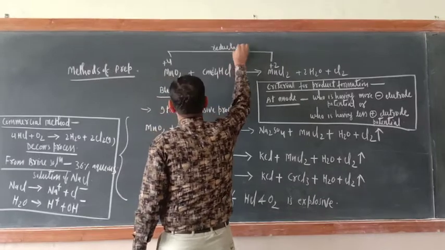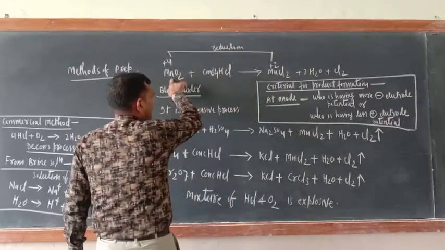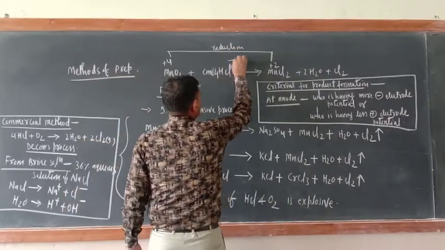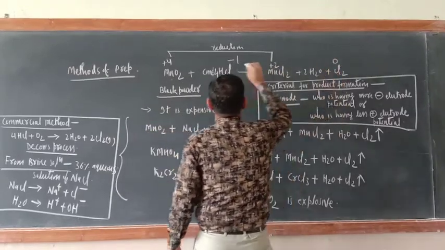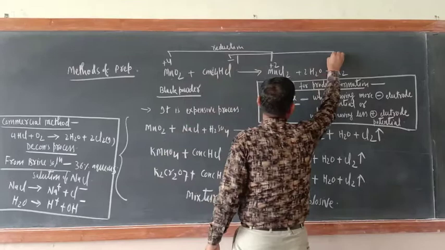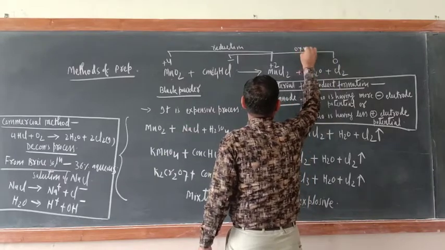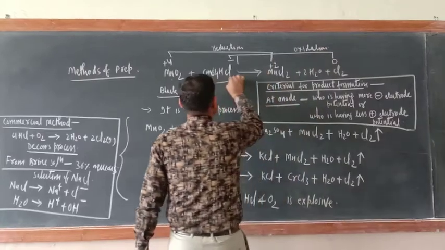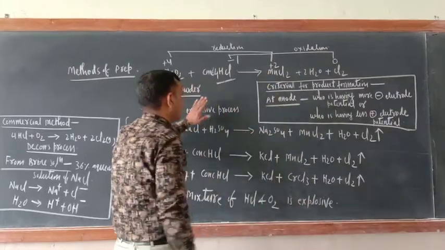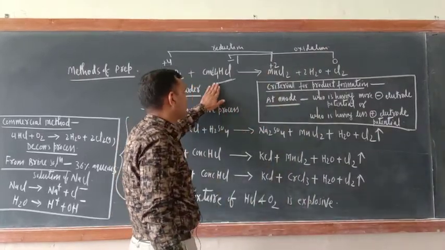So reduction means this is the oxidizing agent. Here chlorine is -1, chloride ion, but here chlorine is 0. So -1 to 0. What is this? Oxidation. It means this, HCl, is the reducing agent. So in this way you can remember the product.